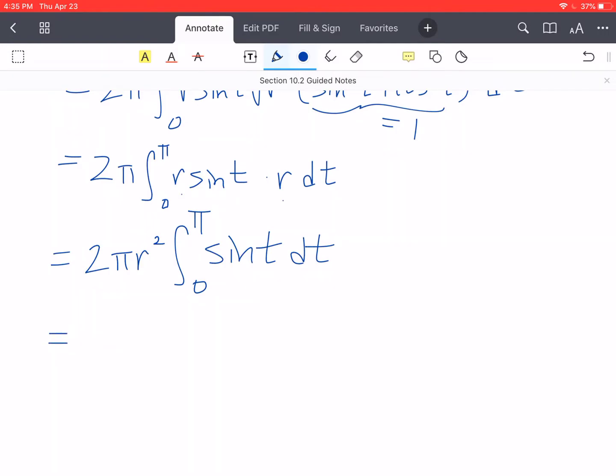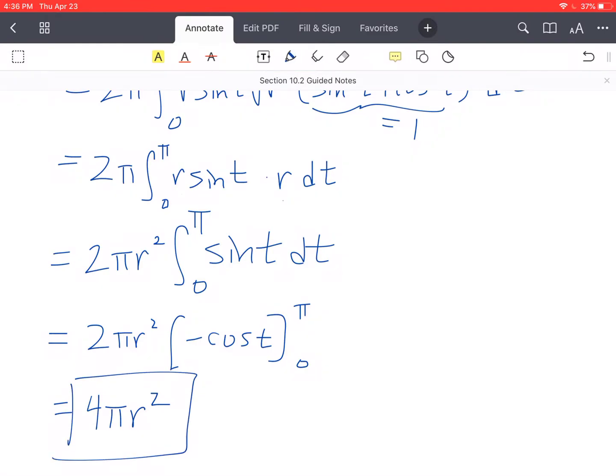Then integrate. 2 pi r squared, the antiderivative of sine is negative cosine, from 0 to pi. Evaluating that gives you 2 pi r squared times 2, which is 4 pi r squared. That is exactly what we wanted to get for the surface area of a sphere of radius r. So we've proven a geometric result using calculus.